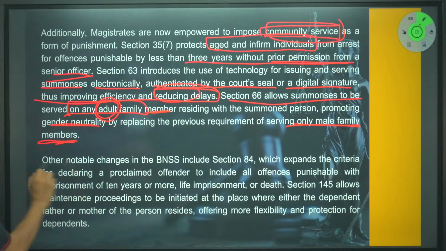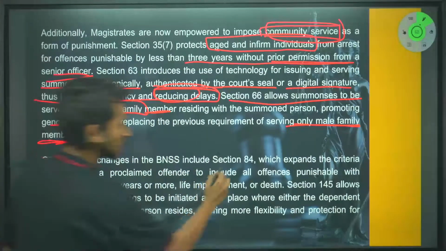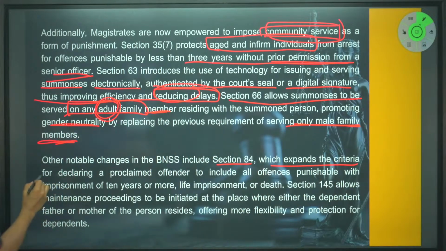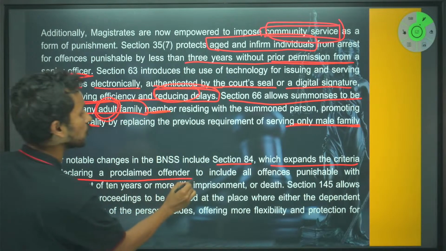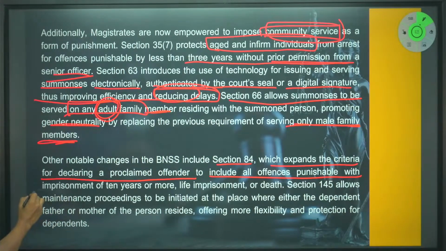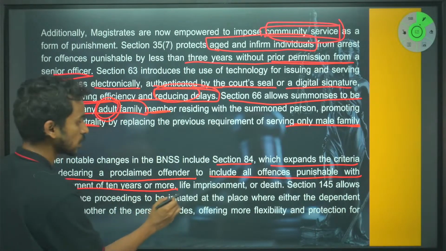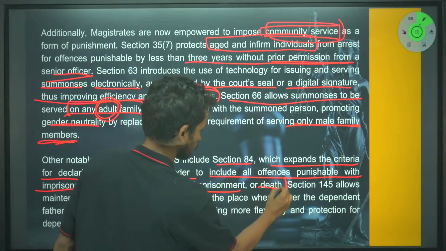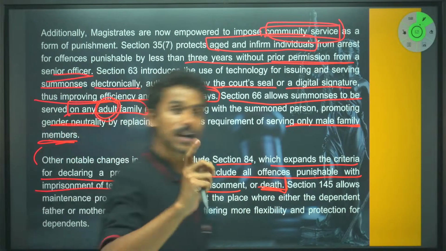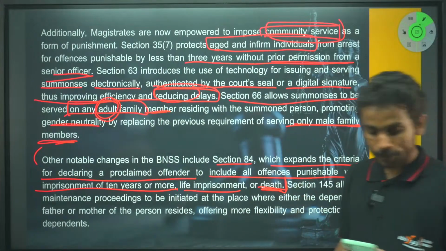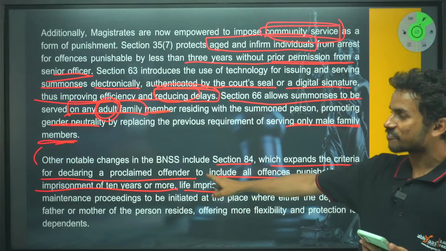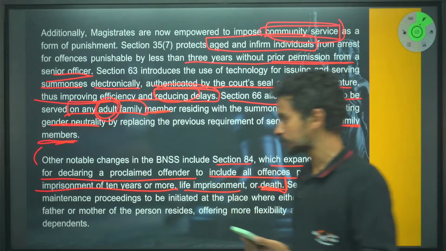Now, other notable changes in the BNSS include section 84, which expands the criteria for declaring a person a proclaimed offender to include all offences punishable with imprisonment of 10 years or more, life imprisonment or death. Right? Now, I want you guys to again answer a question here. Do you think this particular provision affects the rights of the accused?